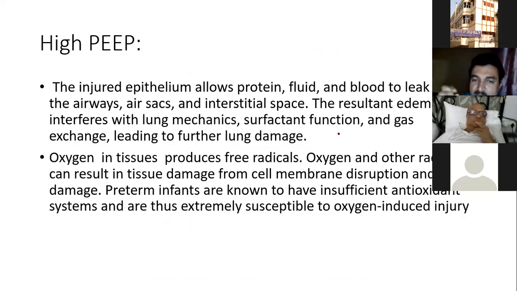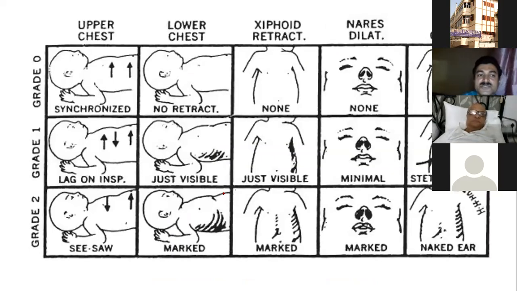And if there is barotrauma, free oxygen radicals will come out and disrupt the biological membrane. It will disrupt DNA damage and repair, and it will cause lots of hyaline membrane disease and chronic lung disease.